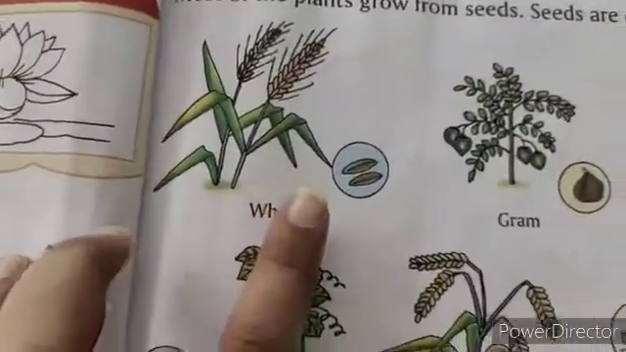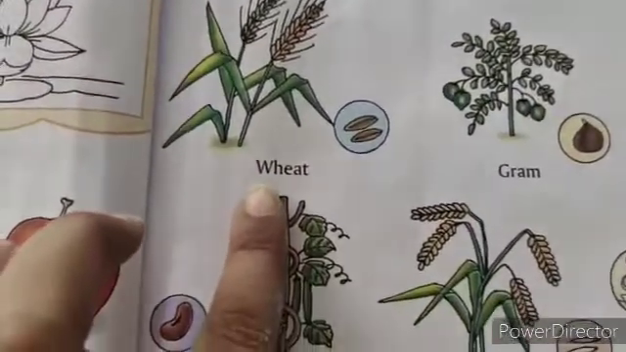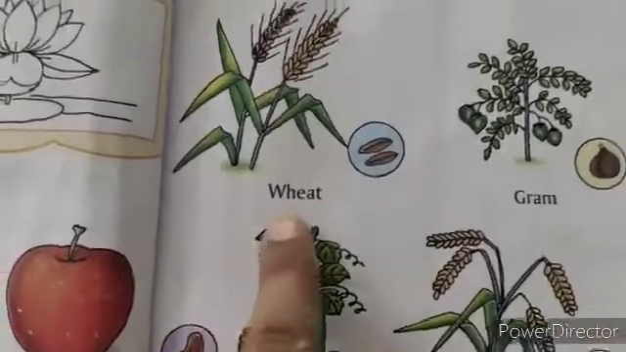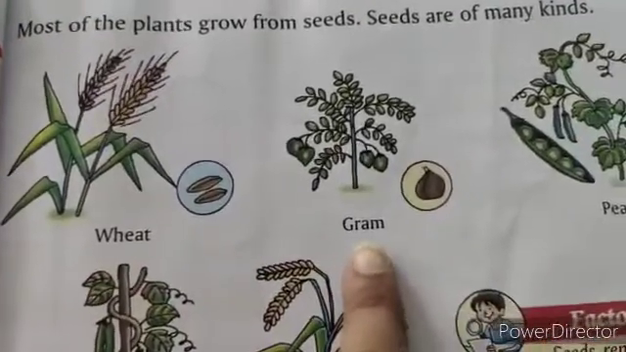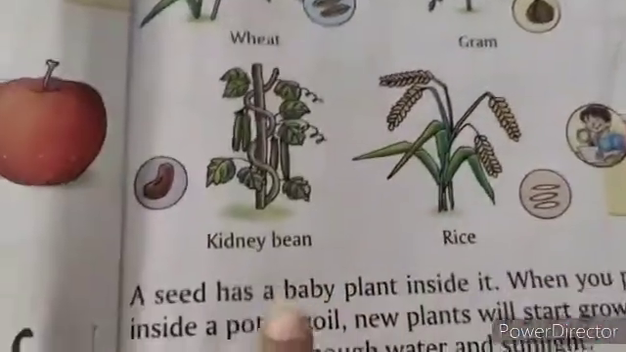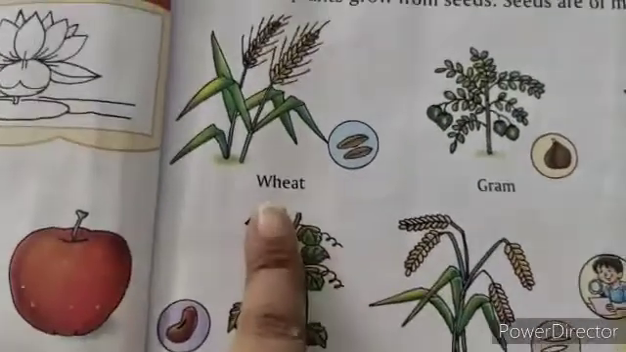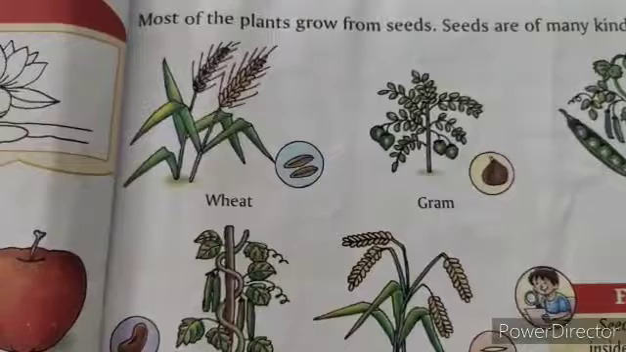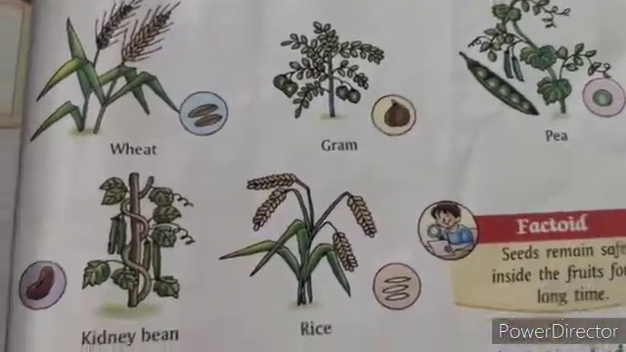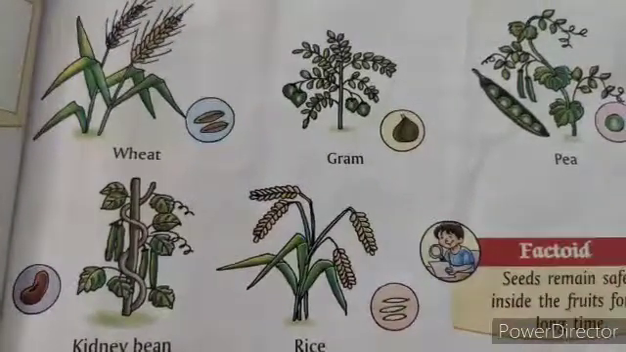Then most plants, children, grow from seeds. Examples are what? Wheat, gram, peas, kidney beans, rice.